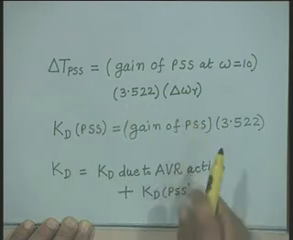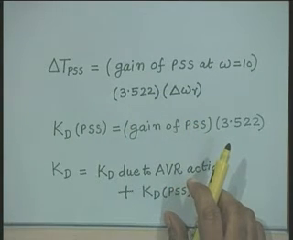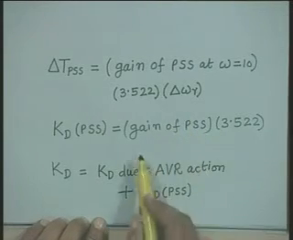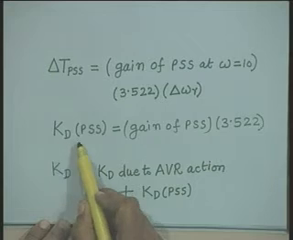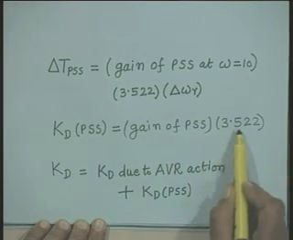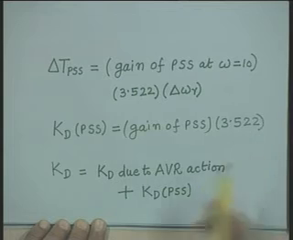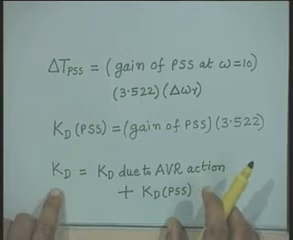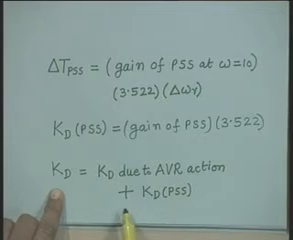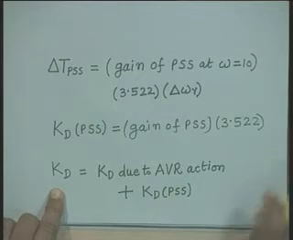because this torque is purely a damping torque, right, and we have compensated for the phase lag which is produced by choosing the appropriate transfer function of PSS. So, we can say the damping torque produced due to PSS is equal to the gain of PSS, whatsoever gain you put, into 3.522, and the net damping torque which is going to be produced will be equal to Kd due to AVR action plus Kd due to PSS.